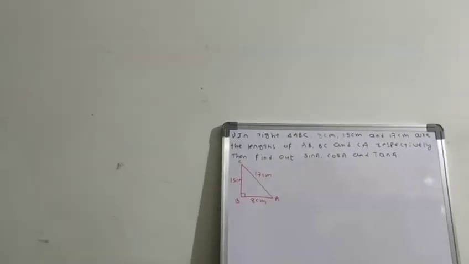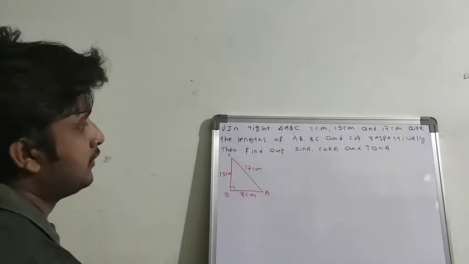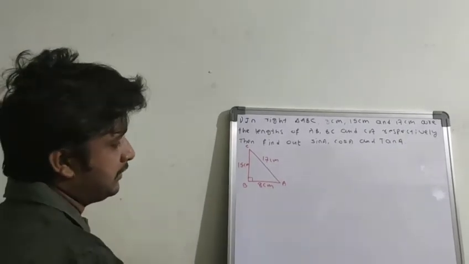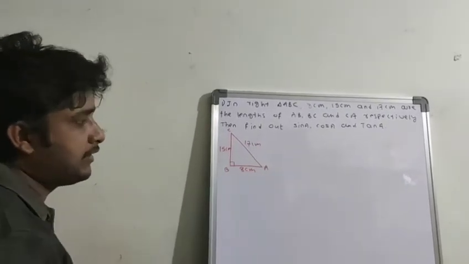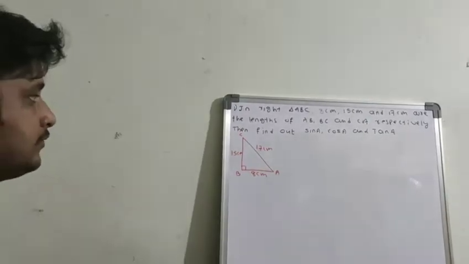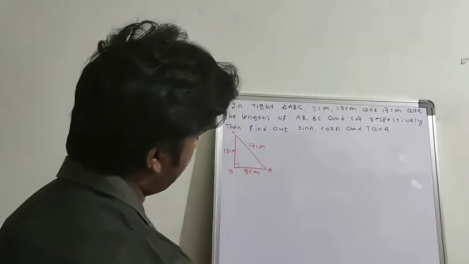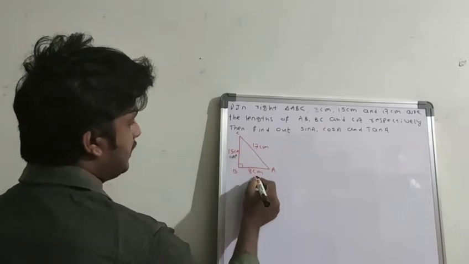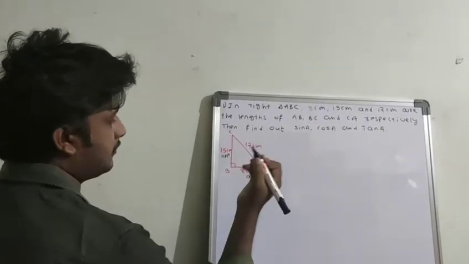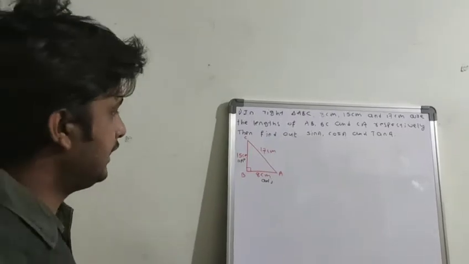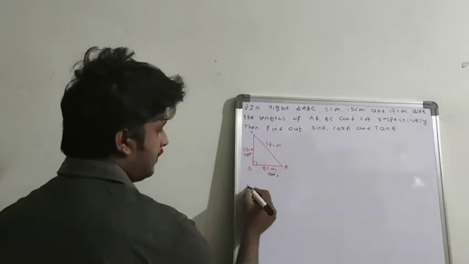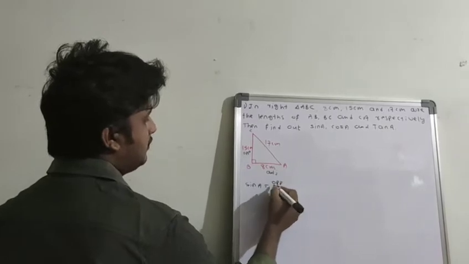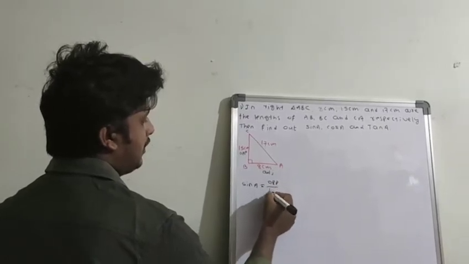Okay. 8 centimeters and 15 centimeters. So then find out the sin A, cos A, tan A. So here with respect to the angle A, we have to find out this one. With respect to the A, this is called opposite, this is called adjacent. Okay. So first, sin A. What is the sin A? Sin A formula is opposite by hypotenuse.